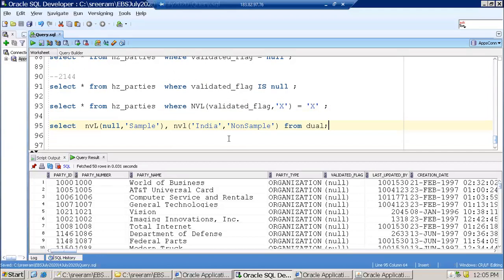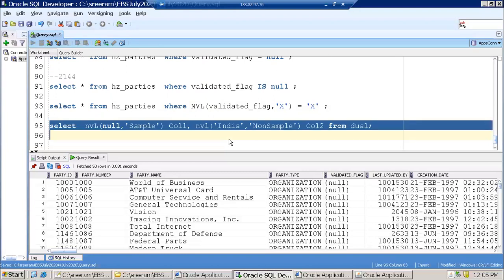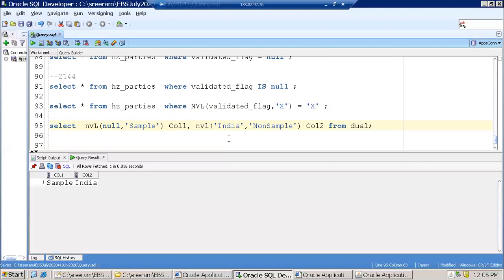I'll mention them as column 1 and column 2 so that you will have clarity. In column 1, I got the result as sample. In column 2, I got the result as India.